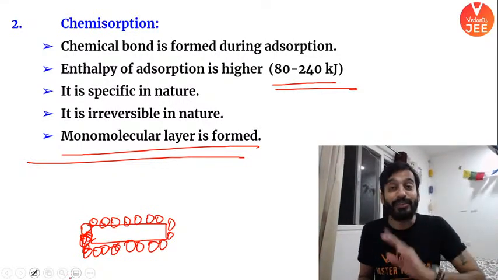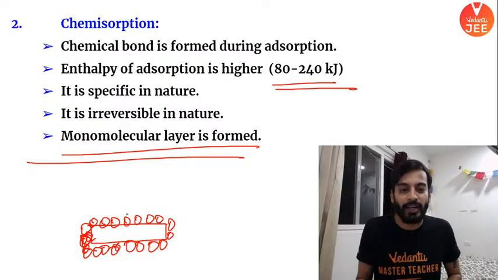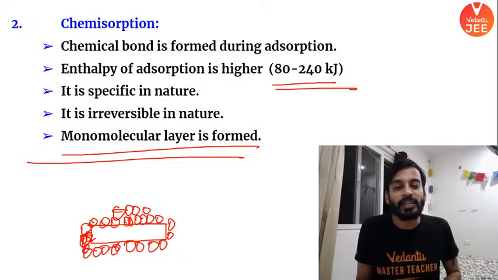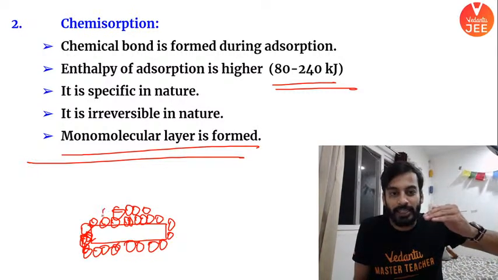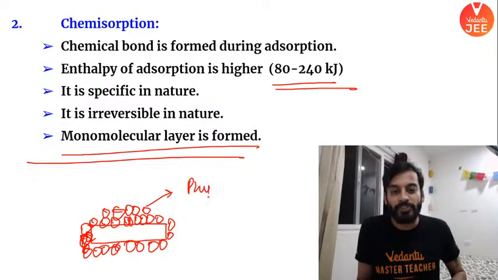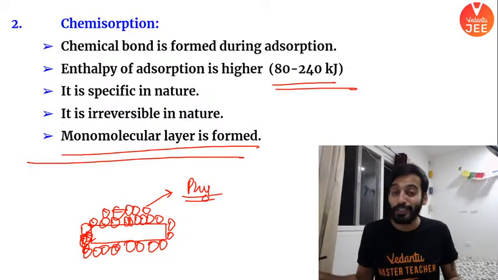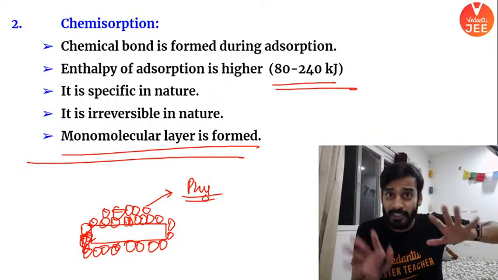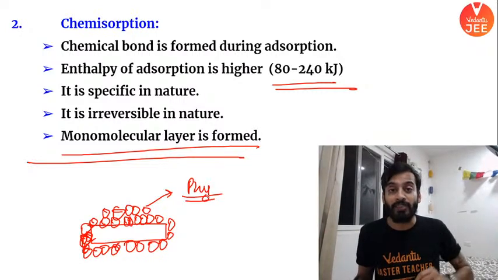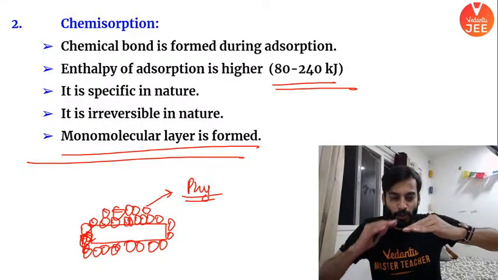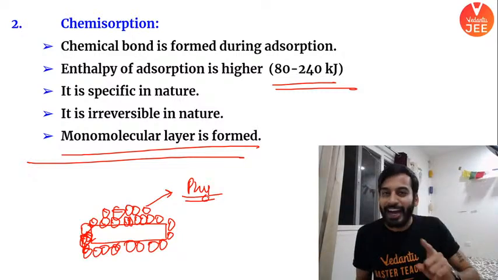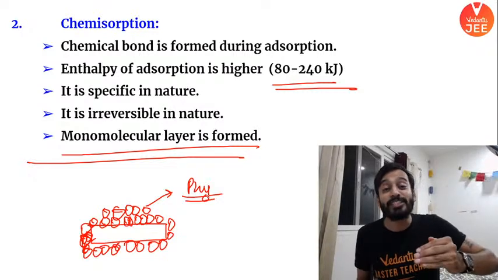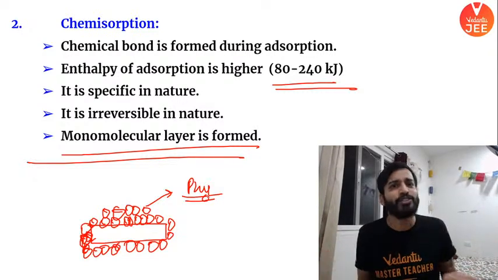In some texts, if you read more about it, you will find that once chemical adsorption is done, there is a probability that physical adsorption can come. In chemical adsorption, they will show another layer. This layer is coming because of physical adsorption, not because of chemical adsorption. This is experimental. I'm telling you an experimental fact. Sometimes in chemisorption you also see a second or third layer. Actually, it is not because of chemisorption. It is because of physical adsorption. Physical adsorption can happen anywhere because of van der Waals forces.